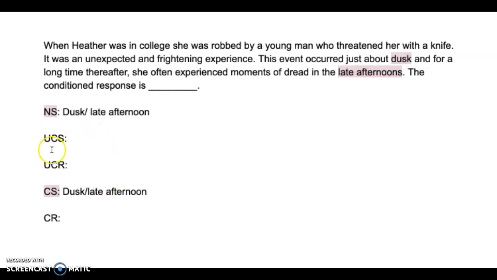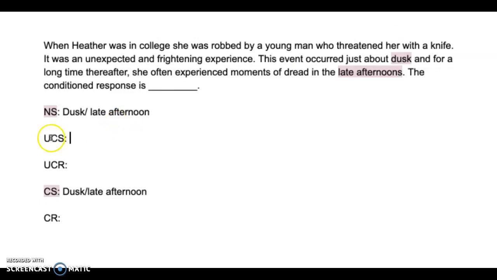Now, our unconditioned stimulus. This is a stimulus in the scenario that is an unlearned, involuntary stimulus. So something that's going to cause an involuntary response, something that we wouldn't learn a response to. So being robbed by a young man who threatened her with a knife is extremely, like, we would be scared of that.